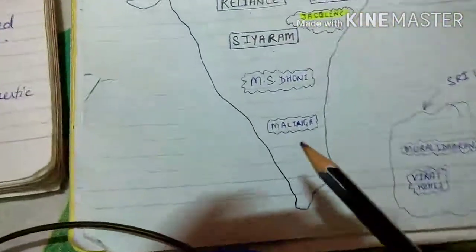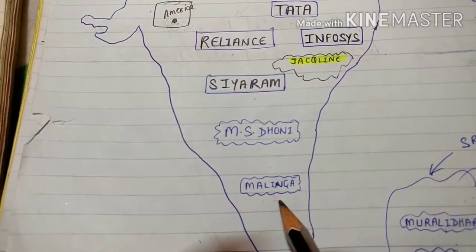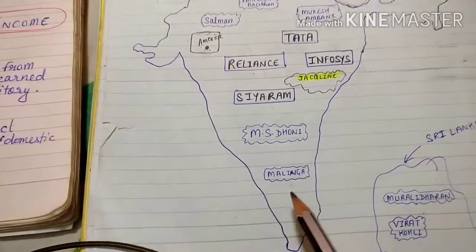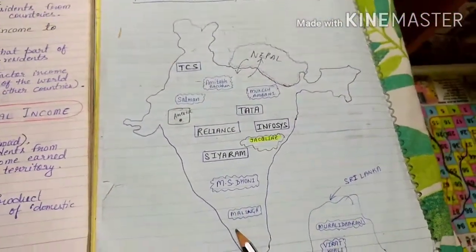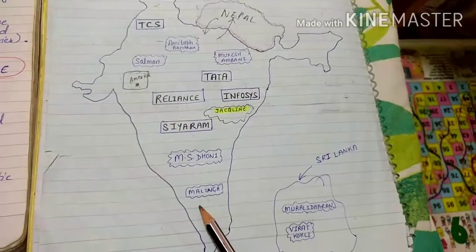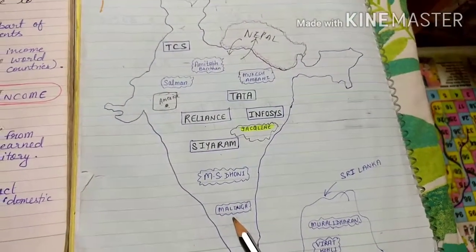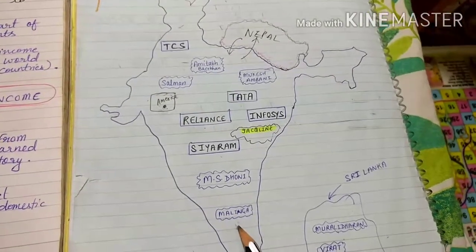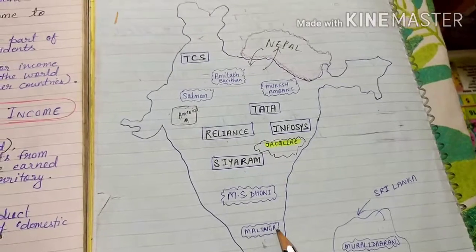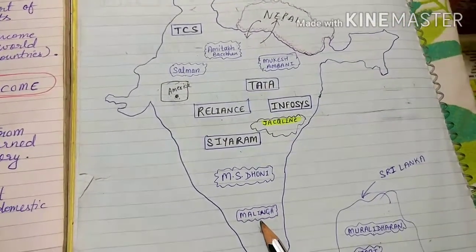You can take the example of Malinga. Malinga is a non-resident because he is the cricketer of Sri Lanka. He is not Indian, but suppose he came to India for IPL and worked in an advertisement, so he earned money. That income will be included in the domestic territory of our country, so that is domestic income only. His income will be included in the domestic income. I hope it is clear to you.